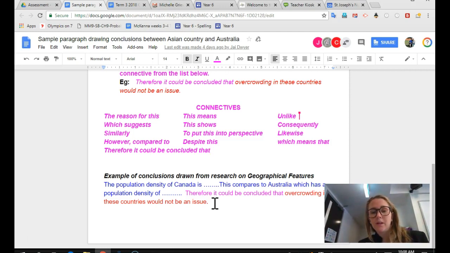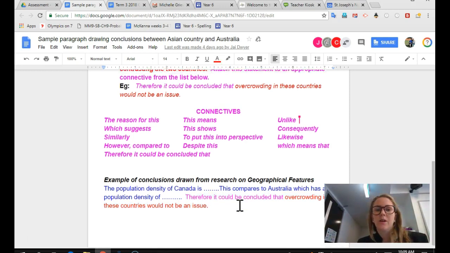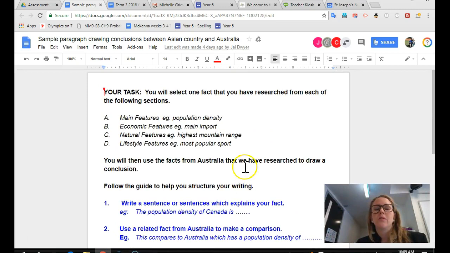So you might find that the Asian country of your choice has a really high population density, in which case your concluding sentence here might be different. It might say, therefore, it could be concluded that in China, overcrowding in cities is a much larger issue than in Australia, just as an example. Okay, so this document will be on the Google website as well.